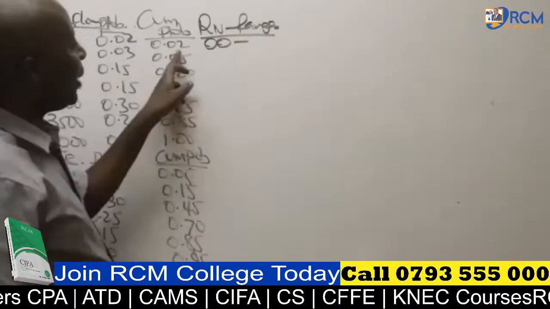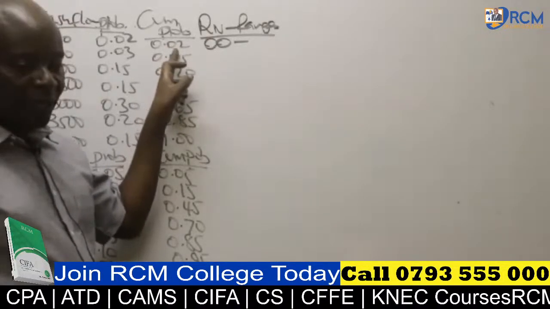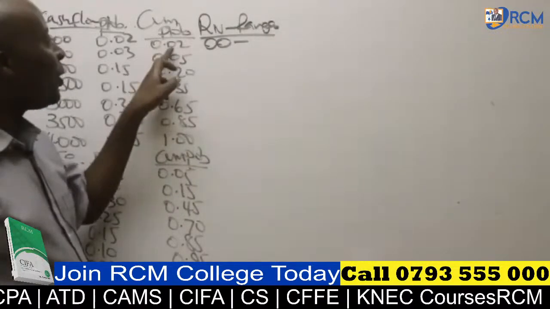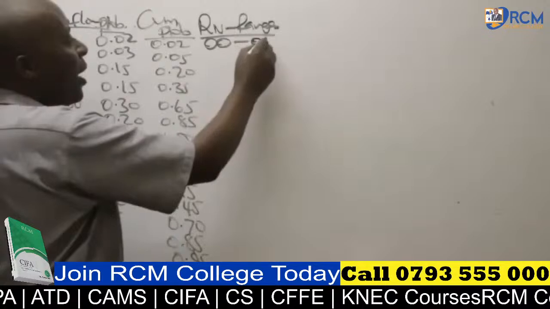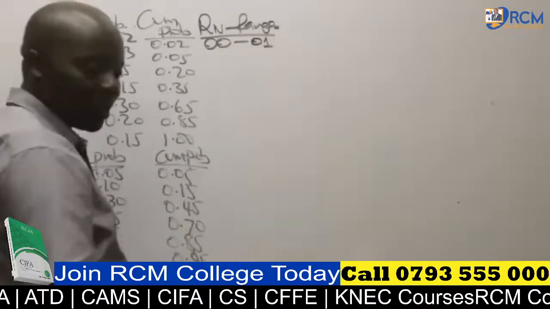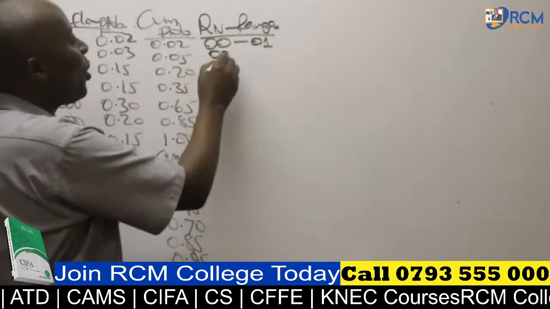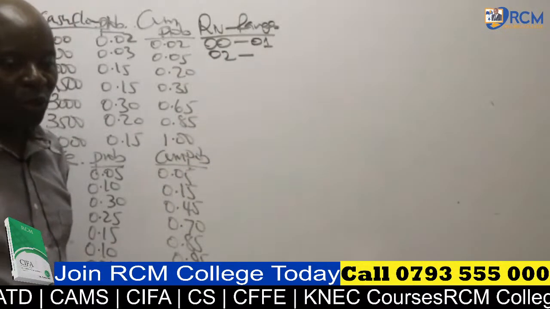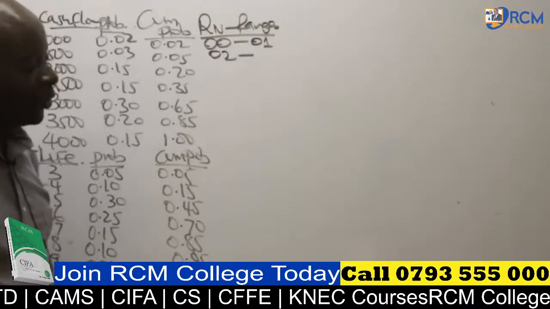Can somebody give me the upper limit value for this one? Very good, 01, thank you very much. Because if I remove the decimal, this will read as 02. So 02 minus 1 gives me 01. They have to be 2 digits throughout. You can't just write 1 there. The next class then will be 02. 02 to what, if you are following? 04. Thank you very much.